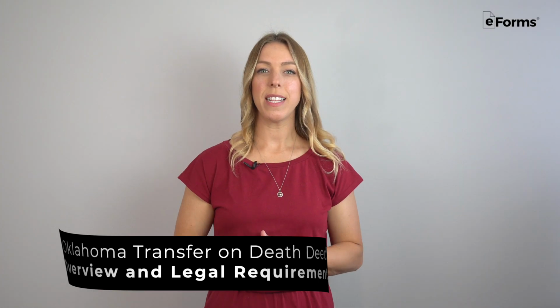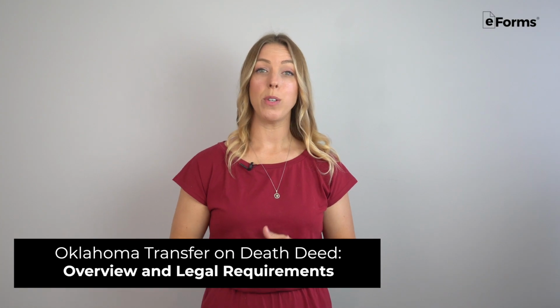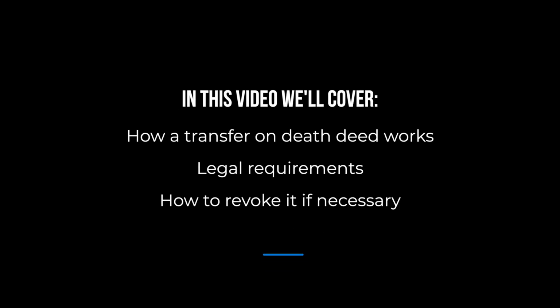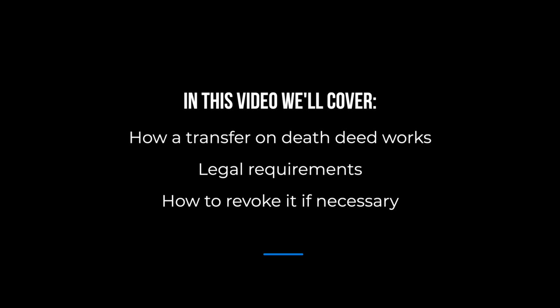An Oklahoma transfer on death deed is used to transfer ownership of real property to a designated beneficiary without having to go through probate court. As the name implies, it becomes effective at the time of the grantor's death. In this video, we'll cover how a transfer on death deed works, legal requirements, and how to revoke it if